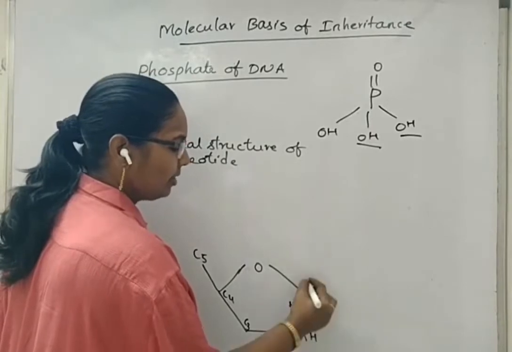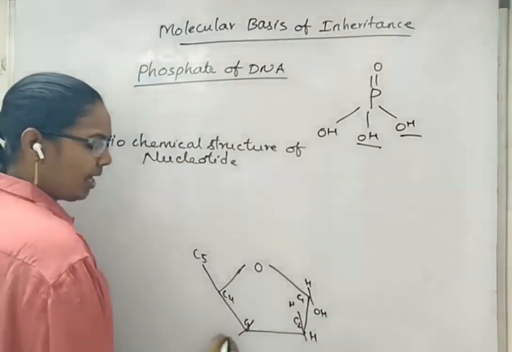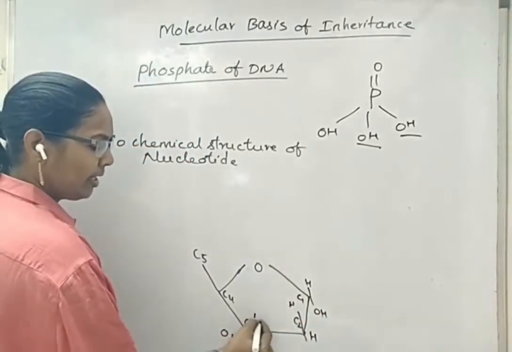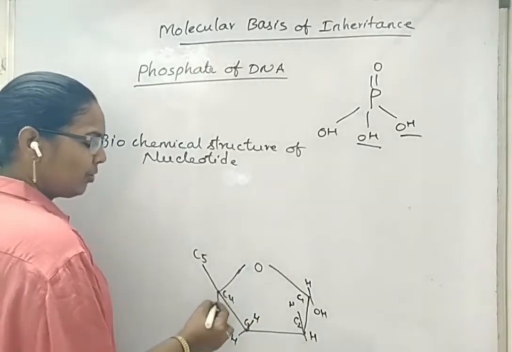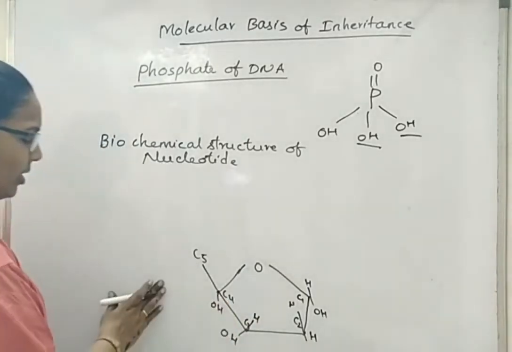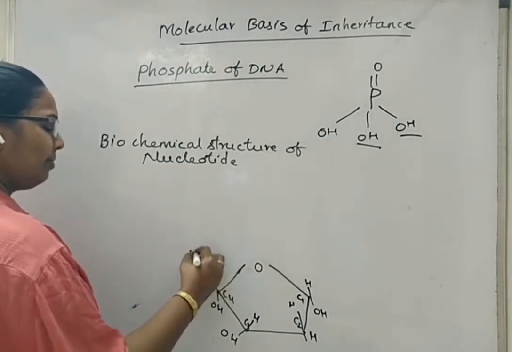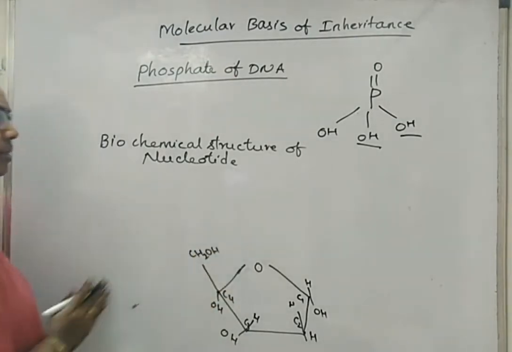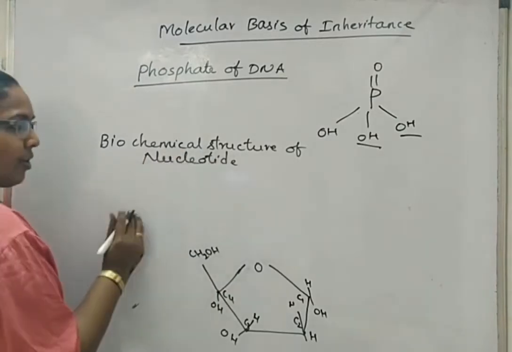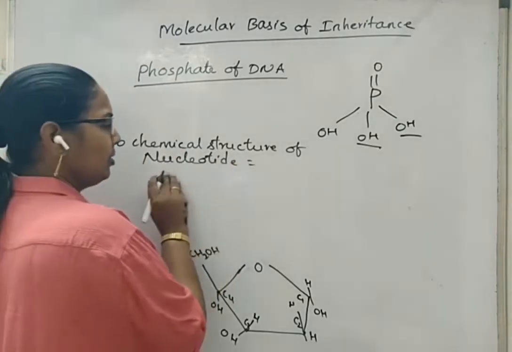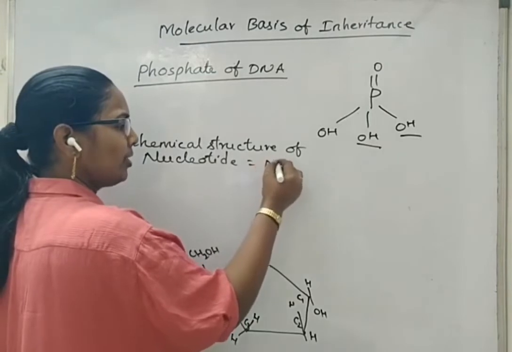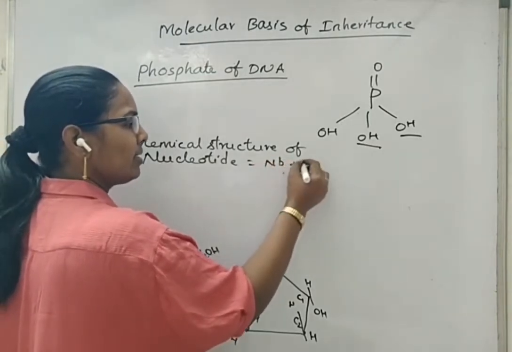At first carbon there is OH and H group. At third carbon there is OH and H group. At fourth carbon also one OH group, and at fifth carbon position there is CH2OH.